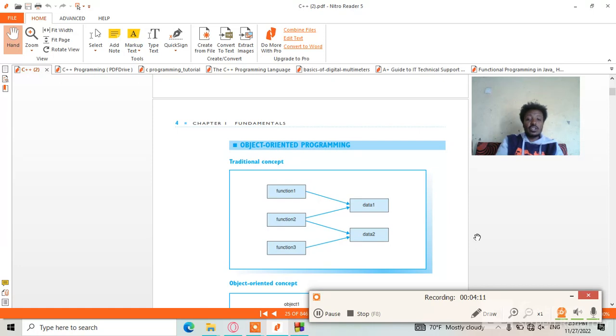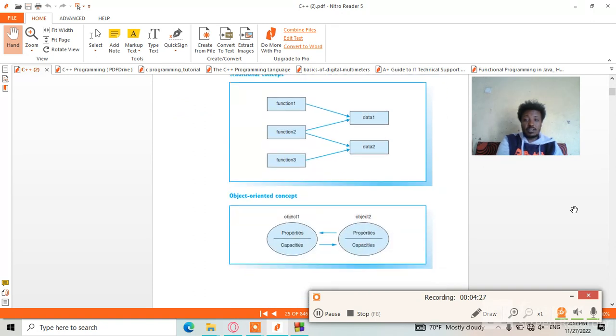Maybe function 2 is between data 1 and data 2. What about how function 3 is inherited from function 1? This is the traditional concept, most of the time traditional properties as in traditional programming.